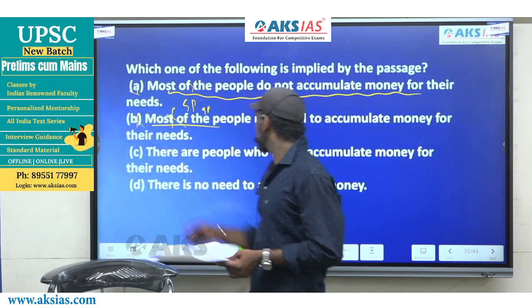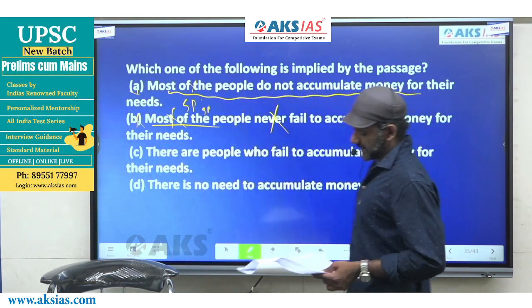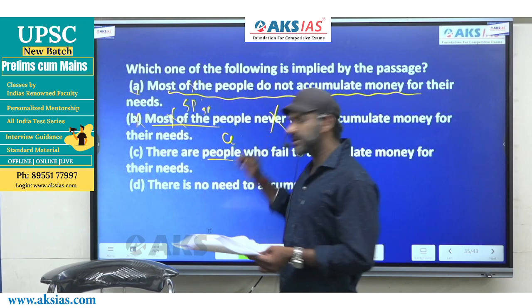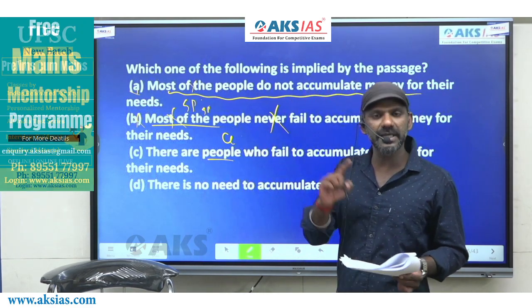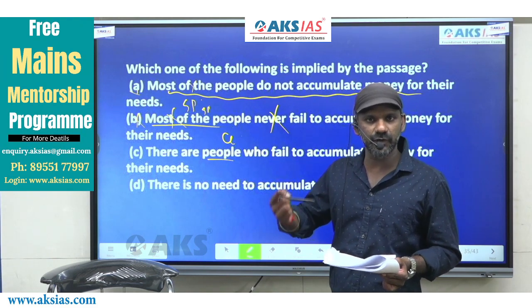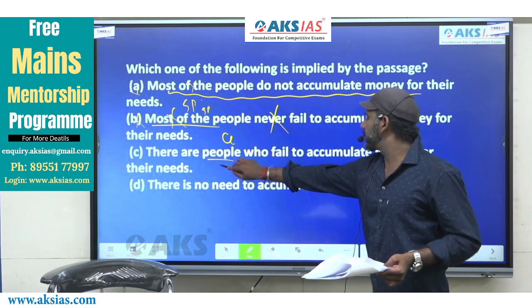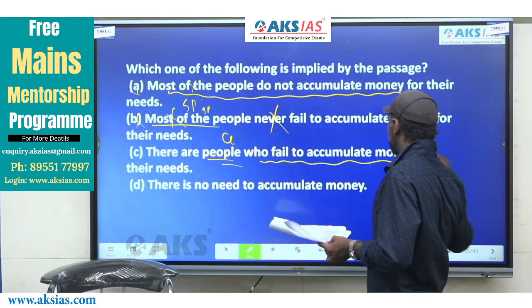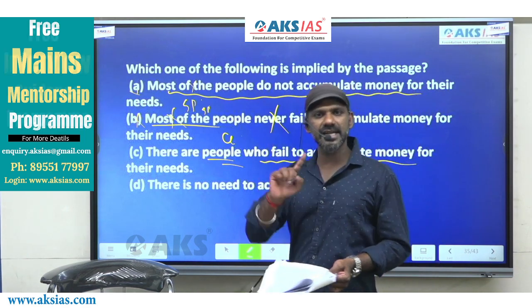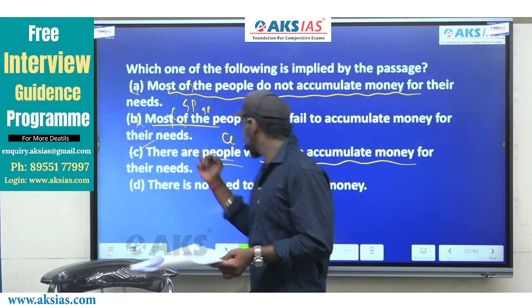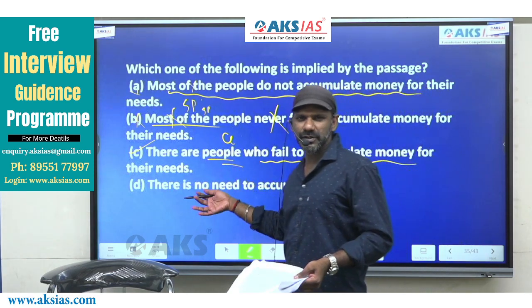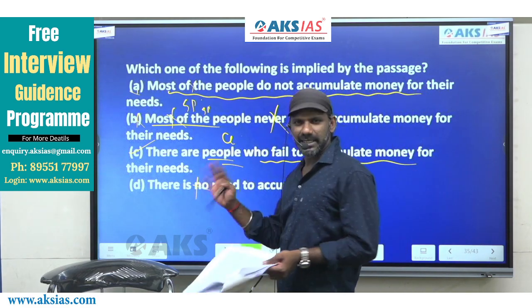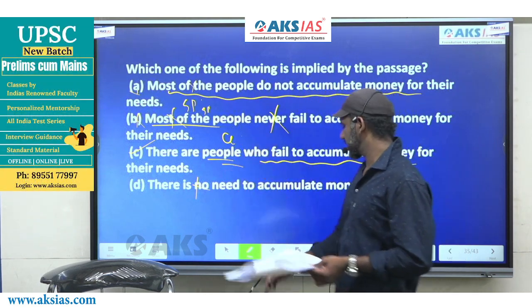B is also gone. There are people, general, there also is general. The meaning of the sentence passage is people fail to accumulate money for their needs. There are people who fail to accumulate money for their needs. General and general go together. C is completely fine. Number D. There is no need to accumulate money. There's no need for us to think about it actually. Completely against what is there. Gone. The answer must be option C.